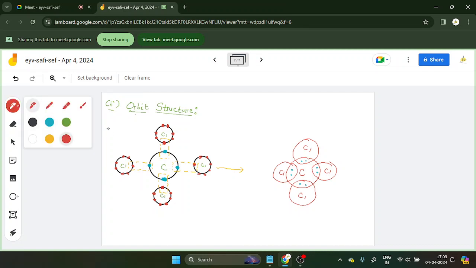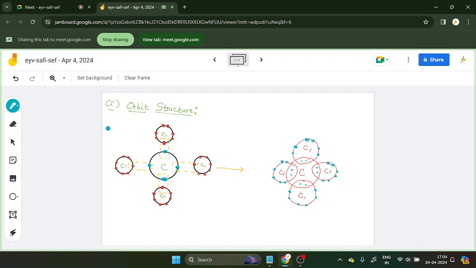6 electrons will remain here, if you see on the outer one. So 1, 2, 3, 4, 5, 6 on each Cl.